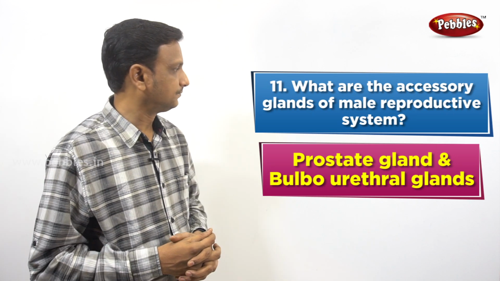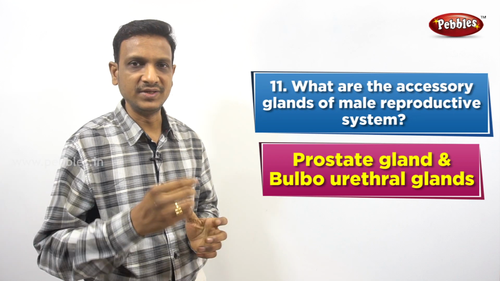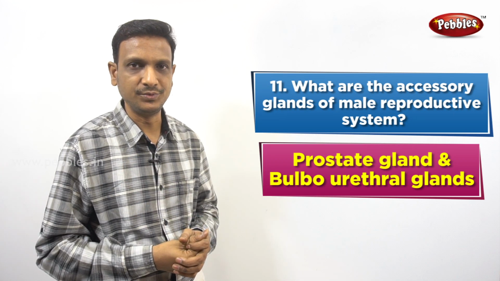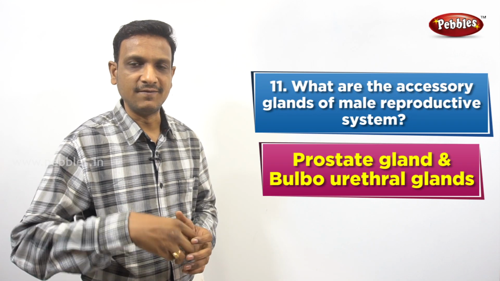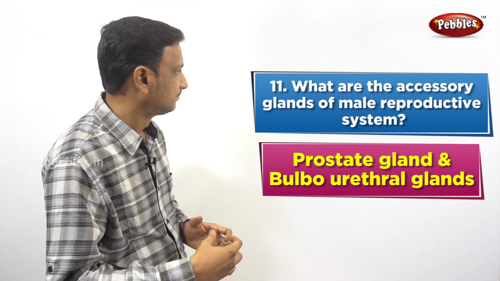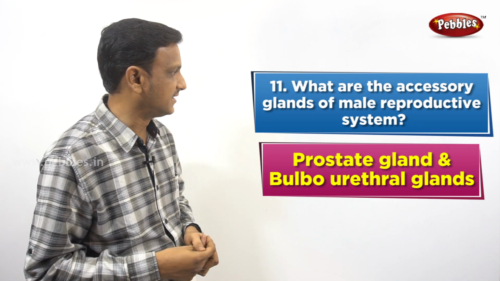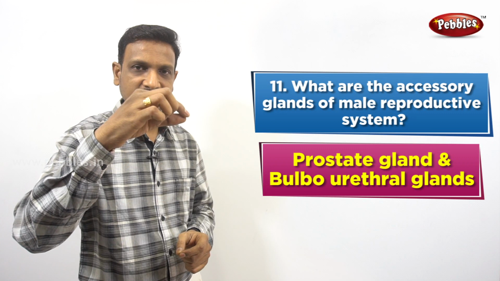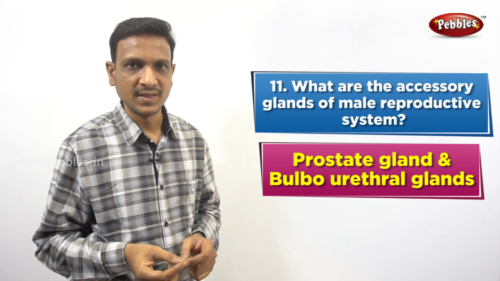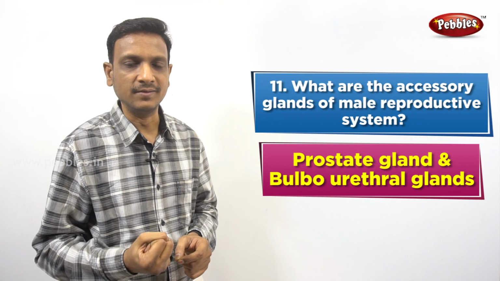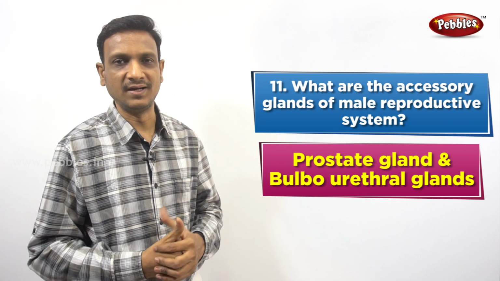The sperm cells are formed in the testis. There we see small tubules called seminiferous tubules. Then they are connected to the vasa efferentia, epididymis, and from there it comes out through a special duct called vas deferens. This vas deferens carries the sperm cells. On the way, the sperm cells receive some fluid from the prostate gland and bulbourethral glands.